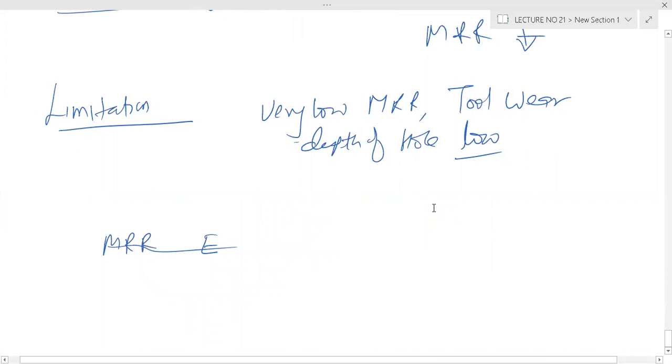So tomorrow we'll complete advanced machining processes. Tomorrow we will complete. So you have to study ECM tomorrow, ECM, EDM, EBM, LBM, PAM, everything.